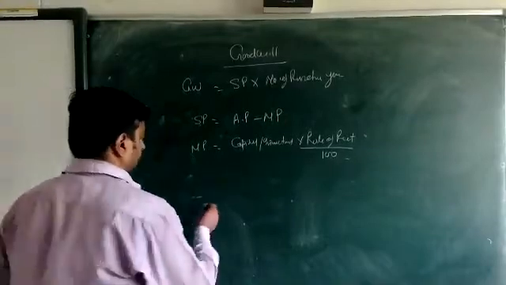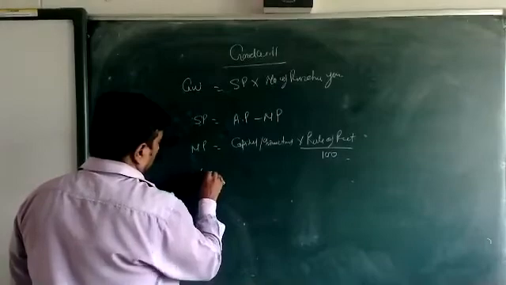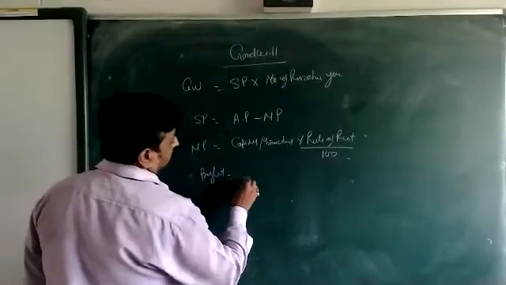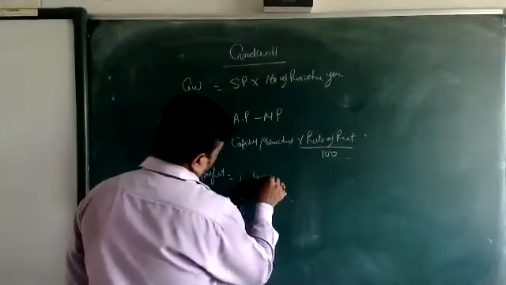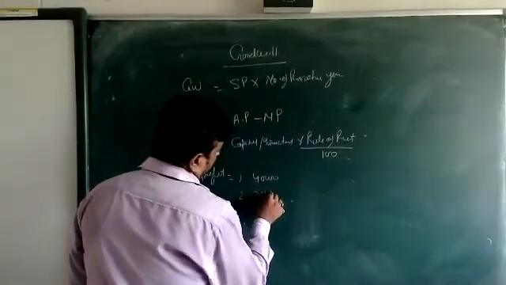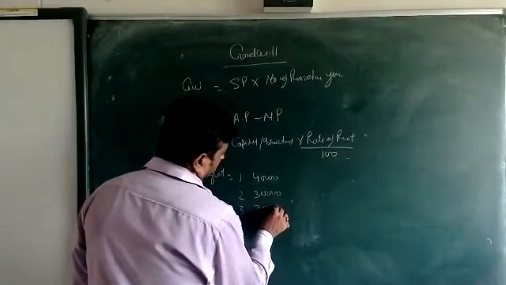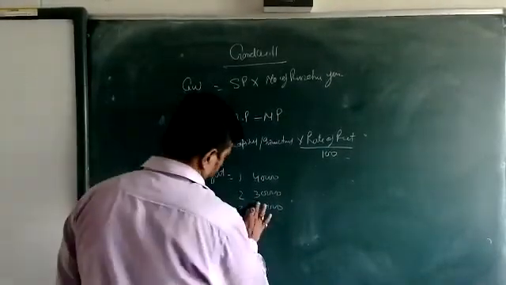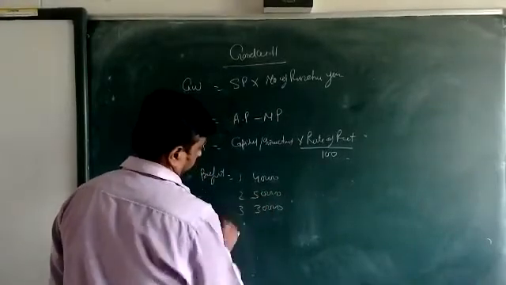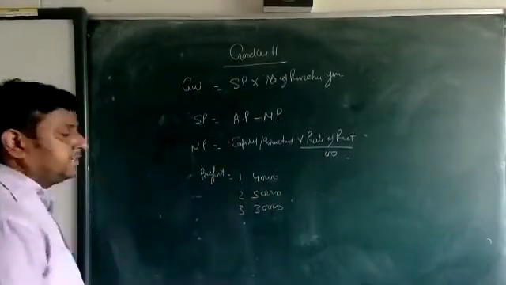Just see, if the profit for the first, second, third year is 40,000, 30,000, 30,000, and 50,000, 30,000.